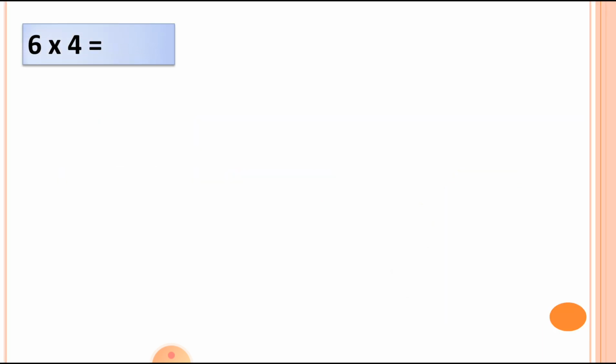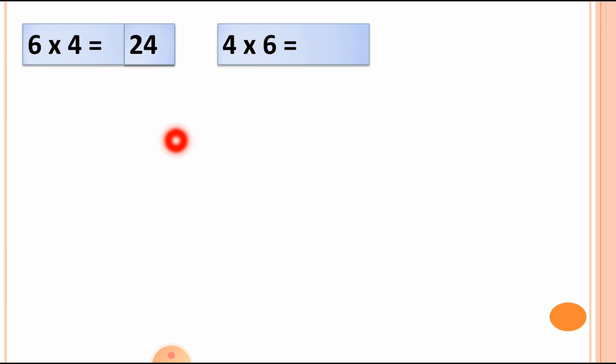Here is the first one, ordering in multiplication. First of all, 6 fours is equal to 24. Now let's take the opposite one. 6 fours are 24, so we can take 4 sixes are 24. You can see we are getting the same answer. If we change the ordering of the numbers, we get the same product. And product means the answer.